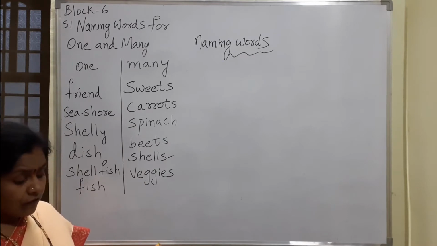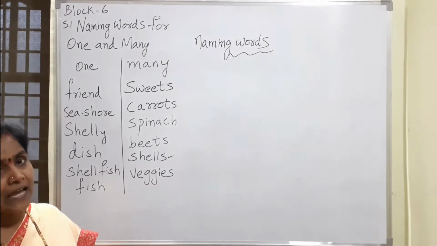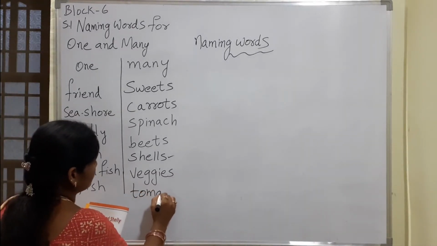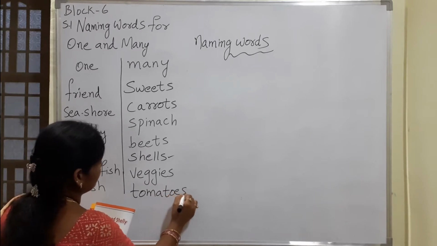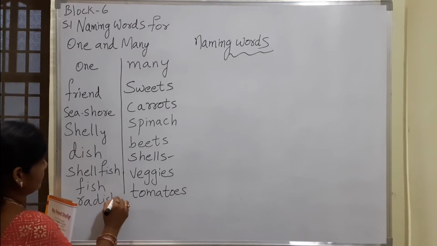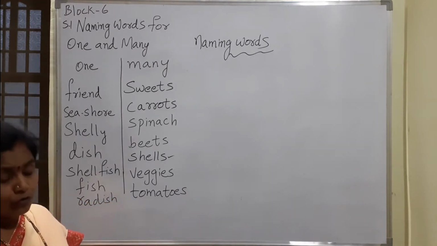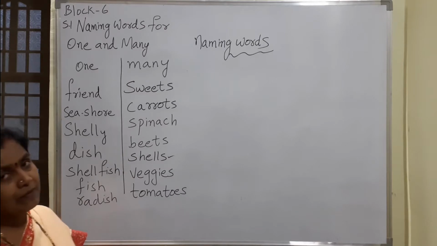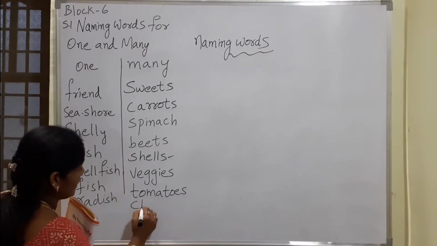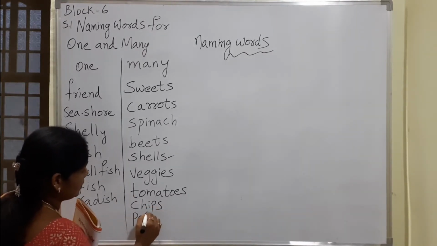She cheers for radish and tomatoes. She cheers means she feels very happy for radish and tomatoes. And radish. She won't eat chips but loves potatoes. What are the naming words we are having here? Chips and potatoes.